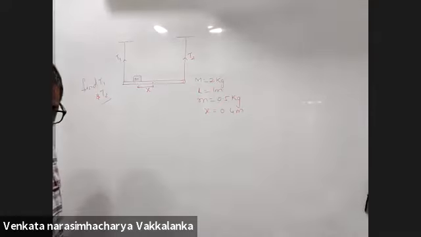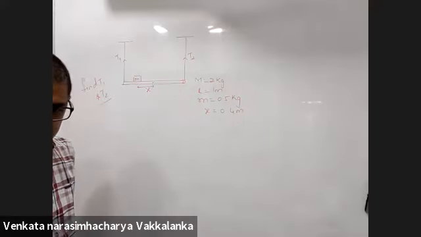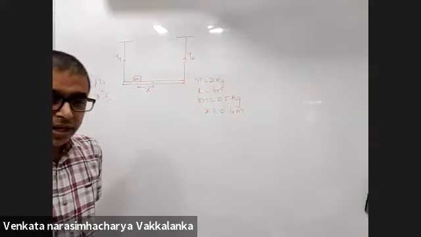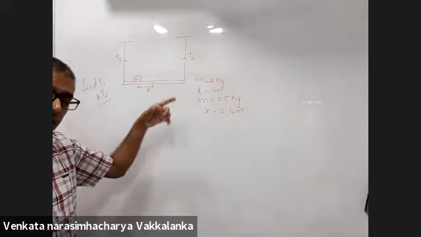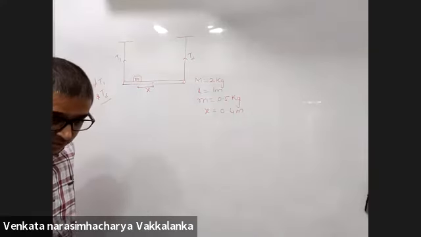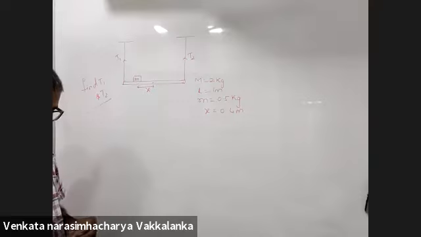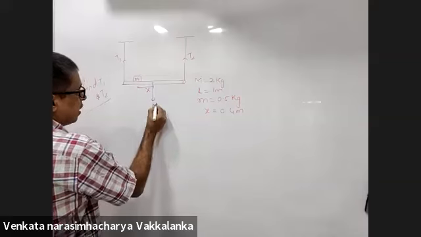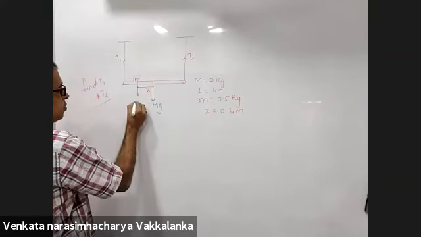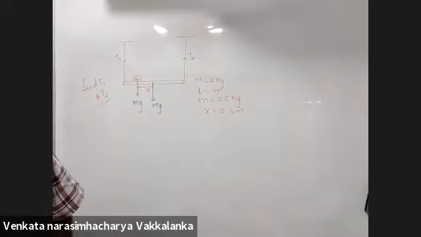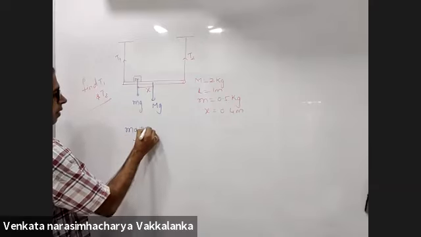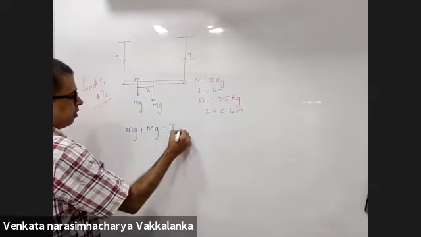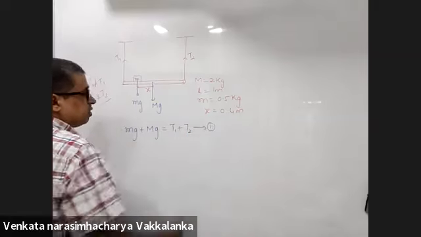I'll solve. Wait a minute. Torque, take it about the center of mass in this particular case. Or even if you take about the extreme end, wherever you take the torque here, you will get the answer. Now, listen. This is capital Mg. This is small mg. Small mg plus capital Mg is T1 plus T2. This is my first equation.